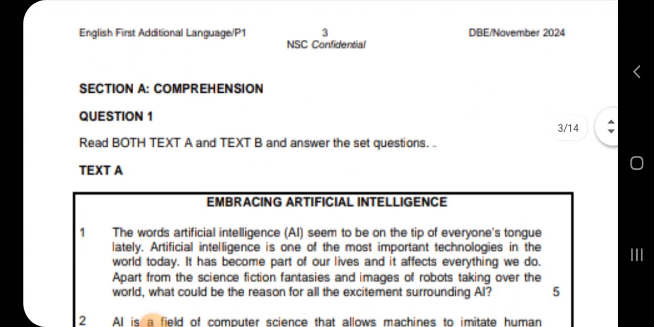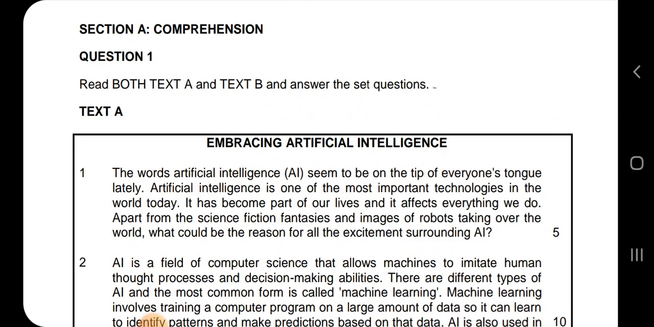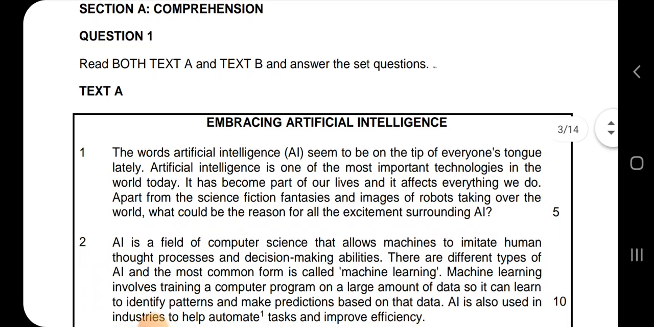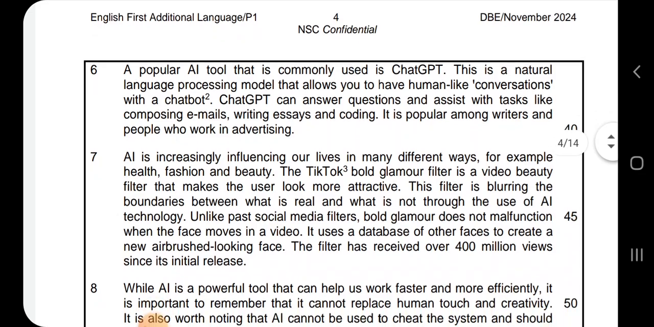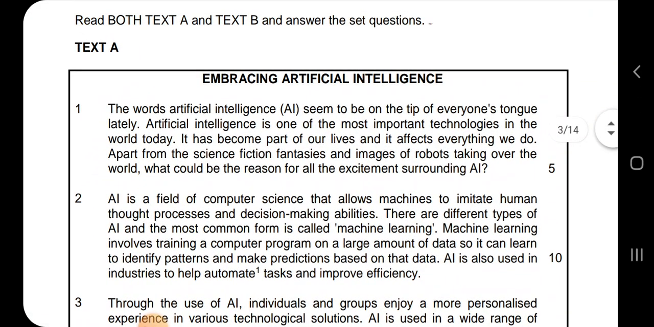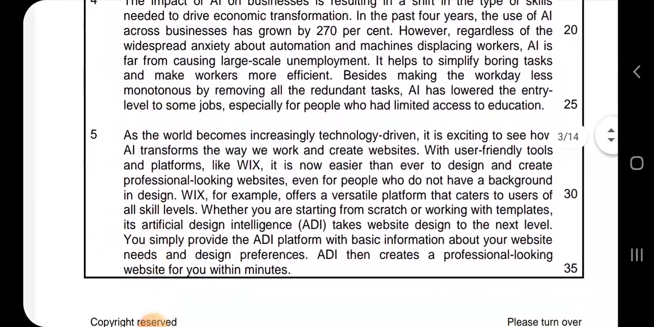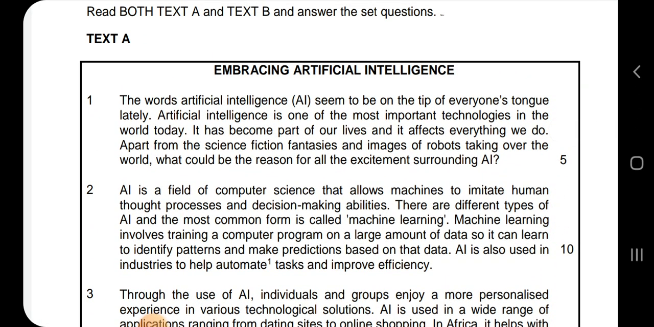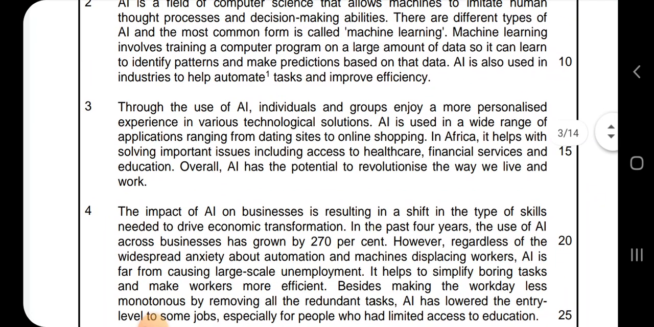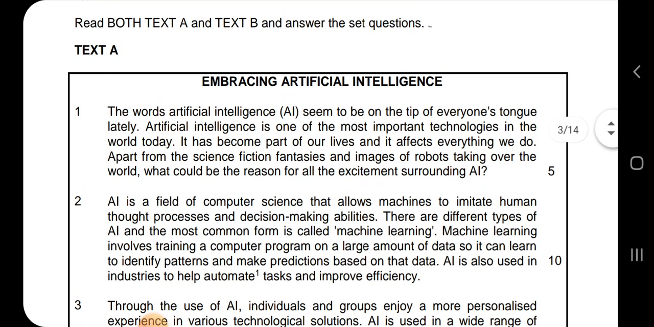Okay, now we are going to write. We're going to read a comprehension text for question 1. Can you see those numbers that are written 1, 2, 3, 4? Those are paragraph numbers. And this one on the right hand side, where we have 5, 10, 15, is the line number. So the lines are counted for you on the right hand side and the paragraphs are numbered on the left hand side.